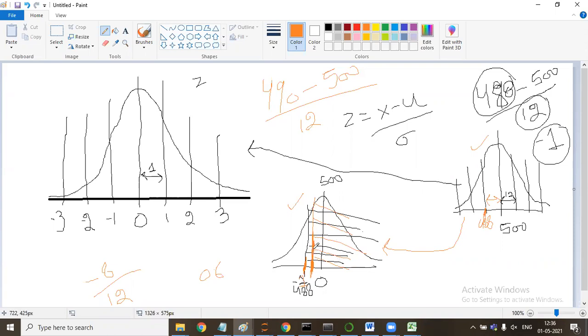Now everybody got it, or does somebody have any doubt? So you mean to say we are going to find the area from the right side of the graph? Yes. If it is on the left side, the area is less. The area to the left of this will be less than 0.5, and the area to the right of this will be more than 0.5. The value came as 0.6.